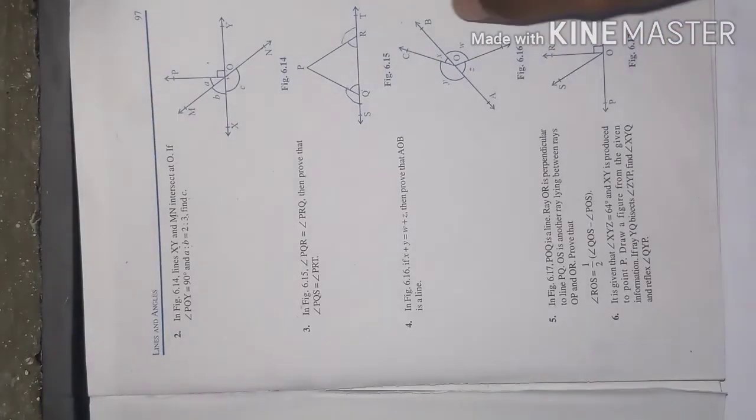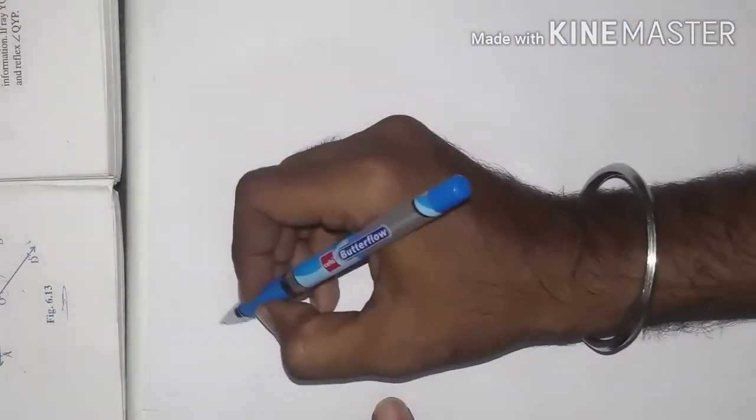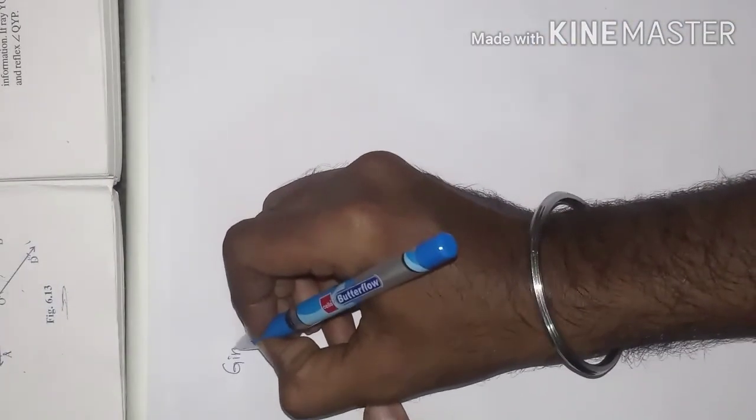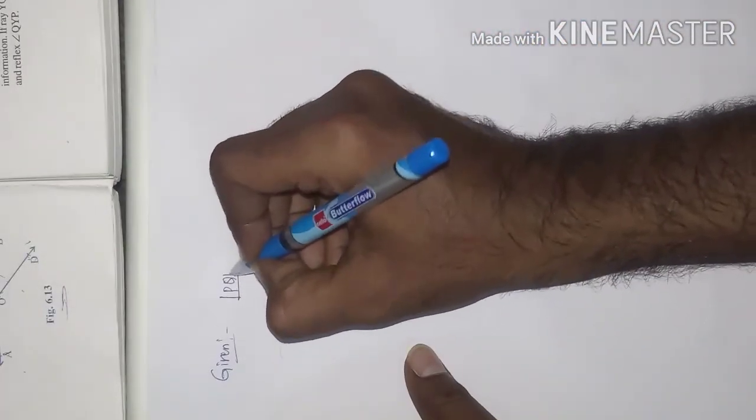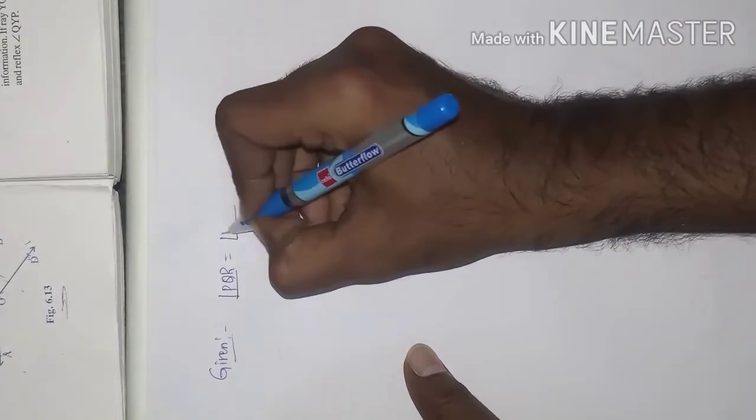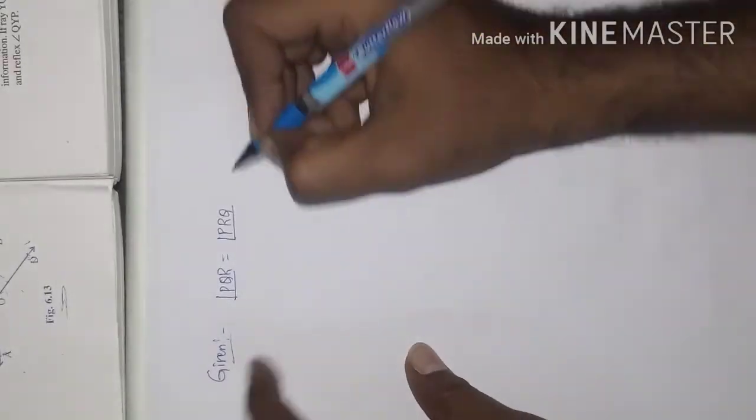Okay, so we'll write the given part. Angle PQR is equal to angle PRQ.